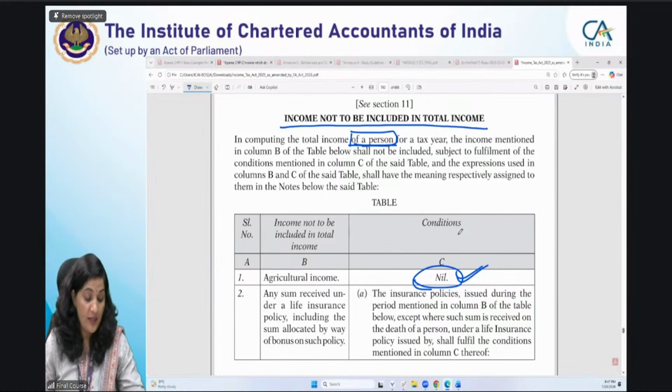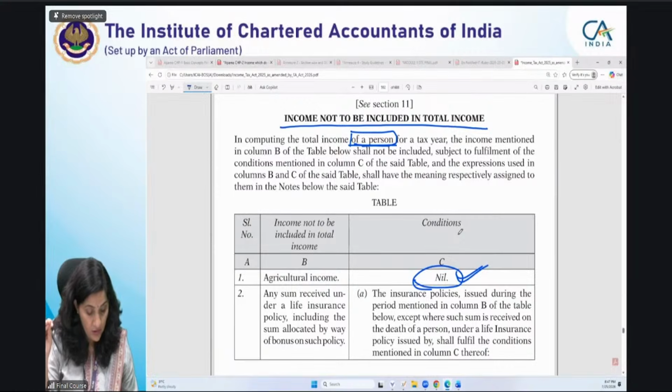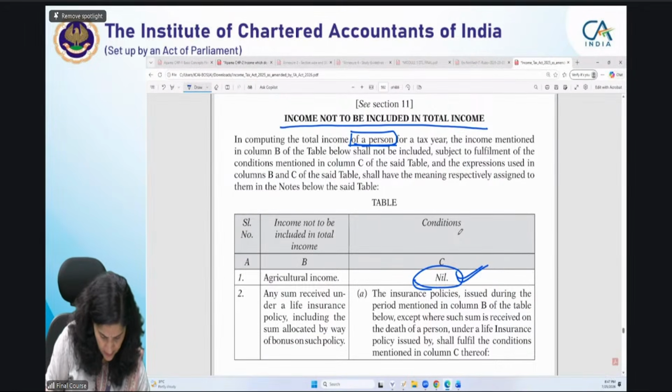If you look at the current section 2 subsection 5, the corresponding section in the earlier Act was section 2 subsection 1A. Section 2 subsection 1 was there in the earlier Act.